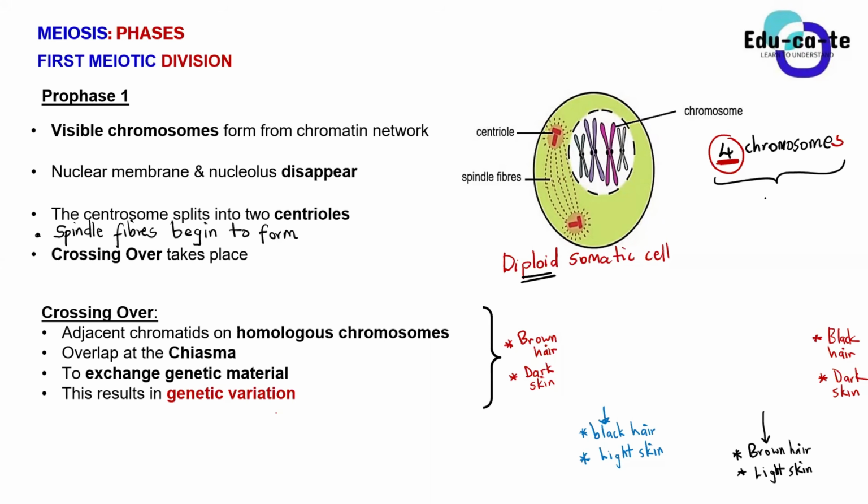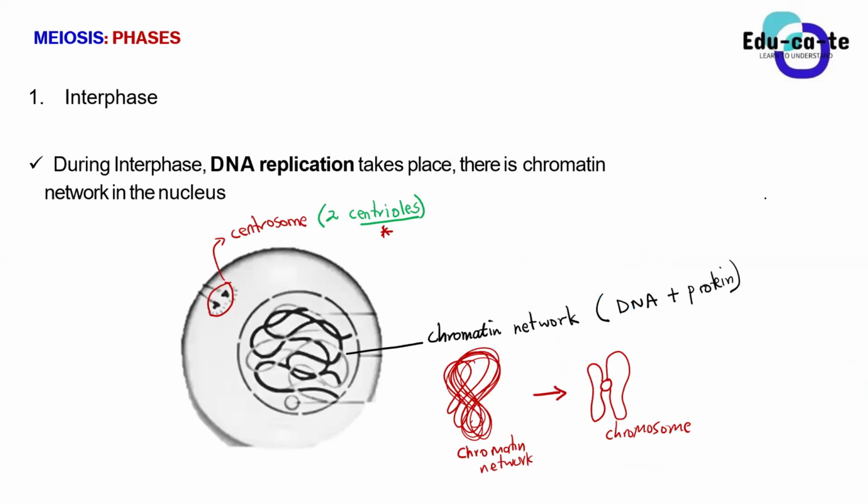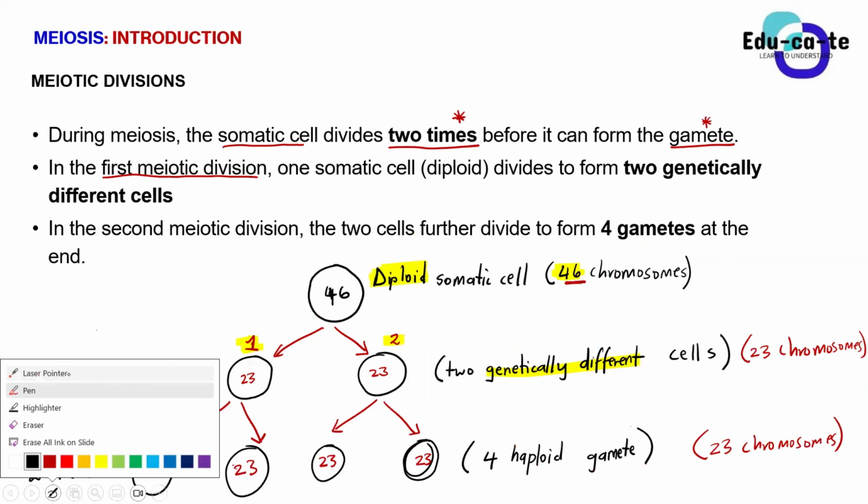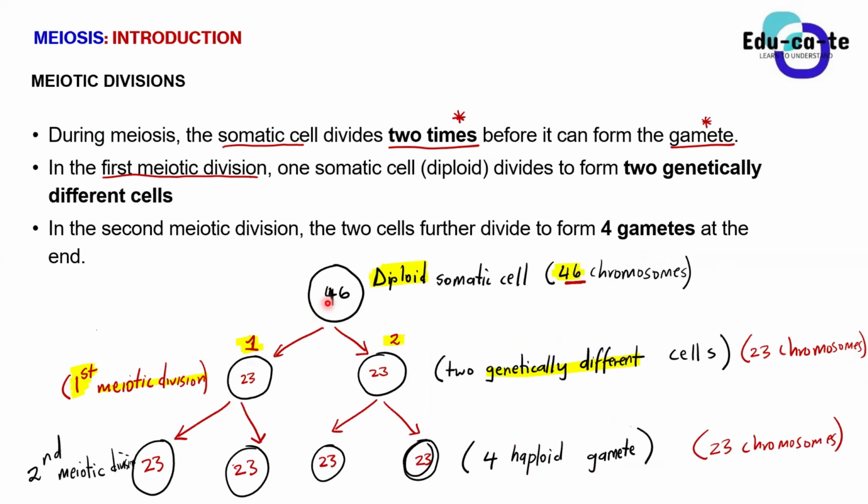Similarly, even in a human cell, it's a similar concept. In a human cell, we say that we've got 46 chromosomes in the original diploid somatic cell. Then it splits into 23. The first meiotic division was pretty clear. But in the second meiotic division, these 23 are unreplicated chromosomes. They are not the normal chromosomes that you are used to.